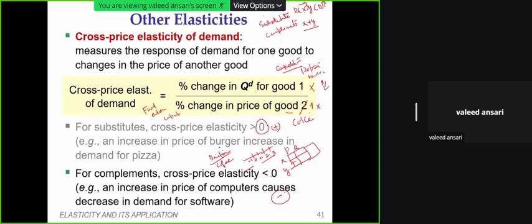I am pointing out that if you read even the judgments of the various courts regarding the anti-competitive behavior of a firm, you will find cross elasticity figures there, because that tells us about the relationship between the two products, what kind of relation.